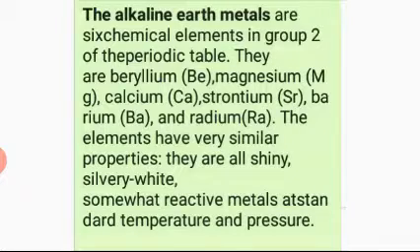Next group, second, next to alkali metals, that is 2A. These are alkaline earth metals. Alkaline earth metals are 6 chemical elements in group 2 of the periodic table. They are next to lithium: beryllium, magnesium, calcium, strontium, barium, radium. These are the alkaline earth metal members.